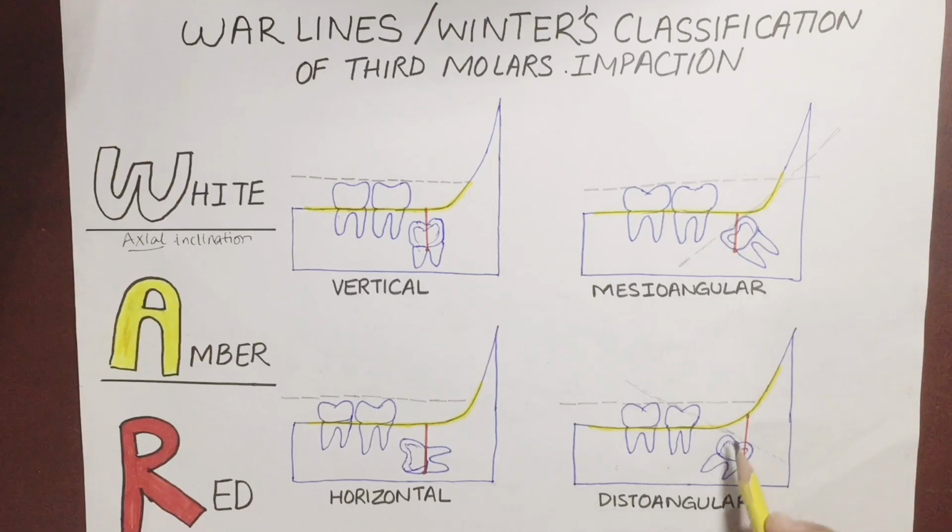If we draw an imaginary line over the occlusal surface of the impacted third molar and it intersects the white line in front of the impacted third molar, it means it is distoangular impaction. So the white line denotes the relationship between the occlusal surfaces of molars and the impacted third molar, and the depth of the impacted mandibular teeth within the mandible.